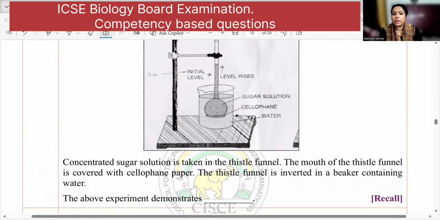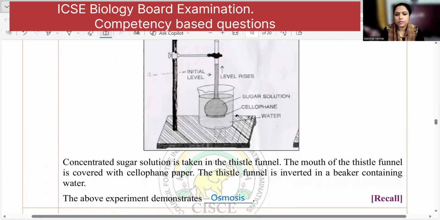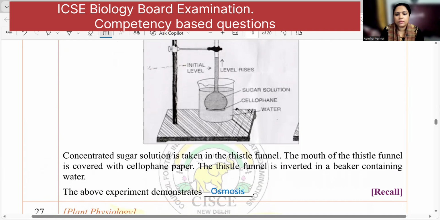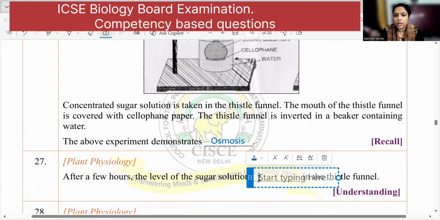So the above experiment demonstrates what? Osmosis. Next one. After a few hours, the level of sugar solution will be, water will enter into the cellophane paper, so the sugar solution will rise in the thistle funnel. Correct?